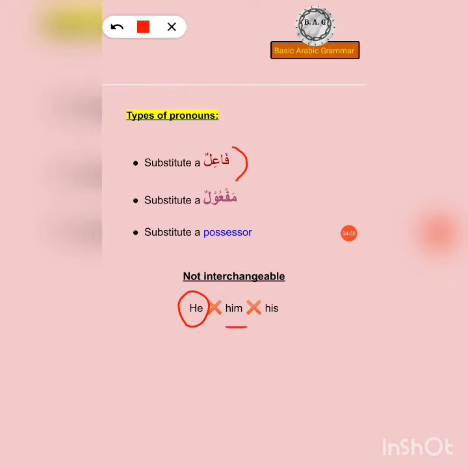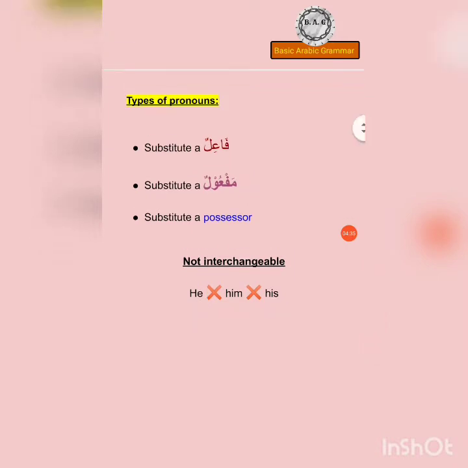Him is the pronoun that substitutes a maf'ul, and his is a pronoun that substitutes a possessor. Of course, all of these are the masculine examples. There are others for feminine and inanimate objects. And of course, none of these are interchangeable. Okay, so that's how we can classify the pronouns: the ones that substitute a fa'il, maf'ul, or a possessor.